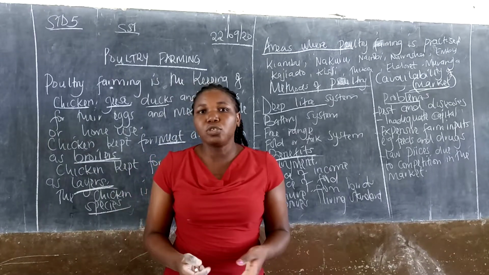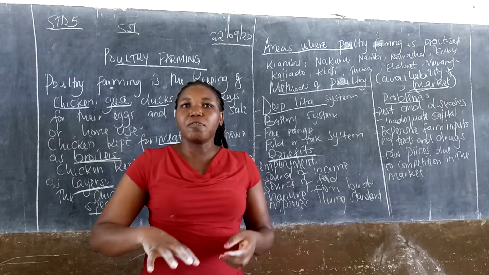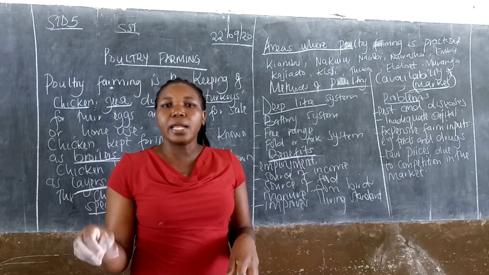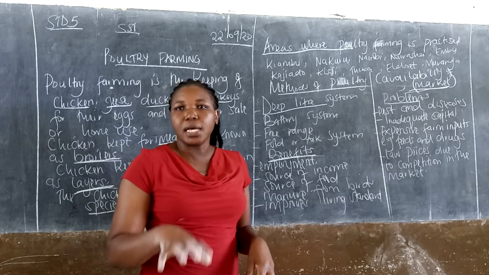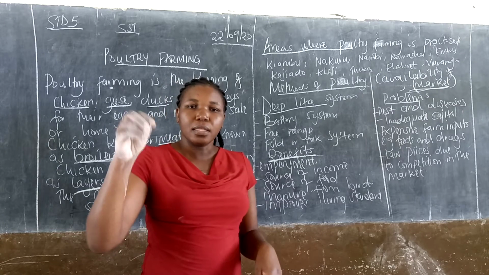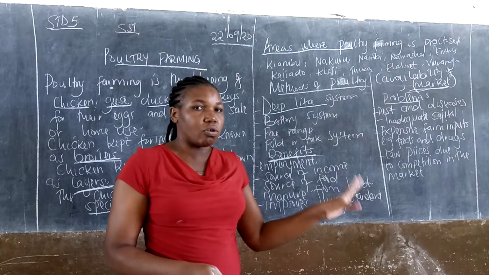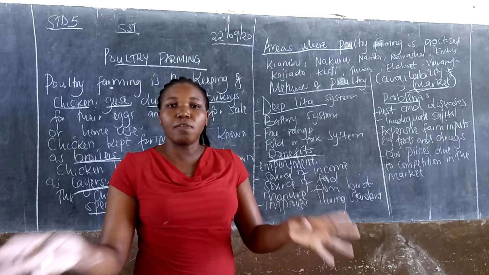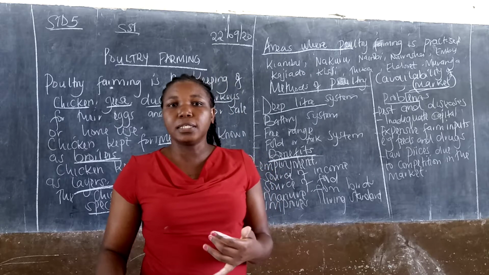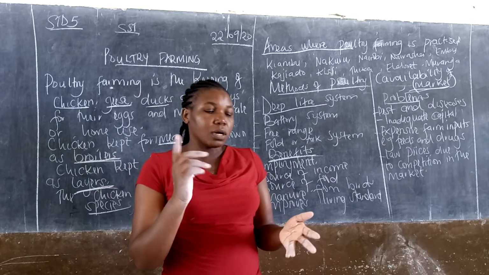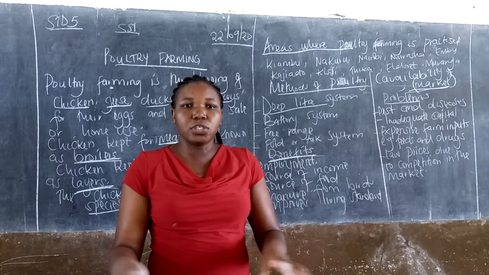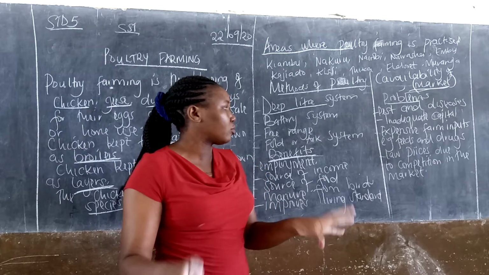Deep litter system is whereby you can go somewhere and you find a big house there. Inside the house, there are a lot of chicken. Somebody just builds a house, and after building it, places the chicken there and brings the food there. They are inside, they don't go out. They are inside that house, all of them together. Then they just keep cleaning that room and bringing water and food inside. All of those chickens are just grouped inside there.